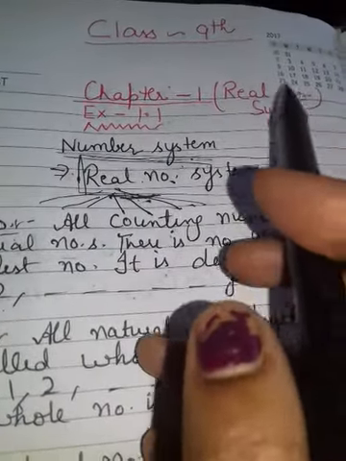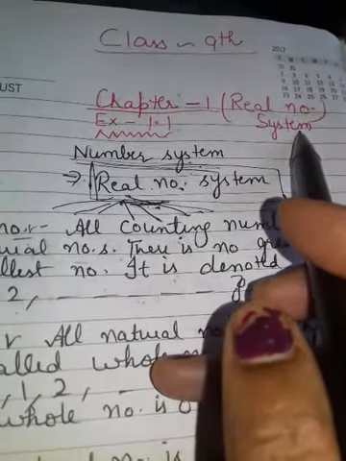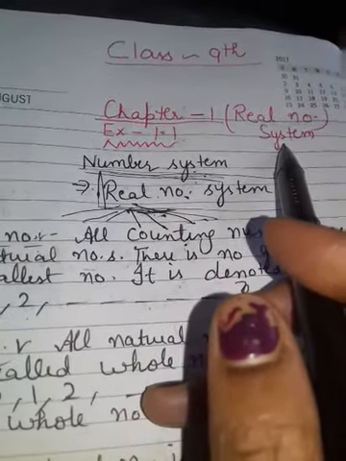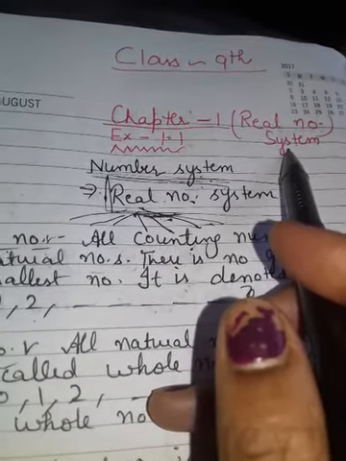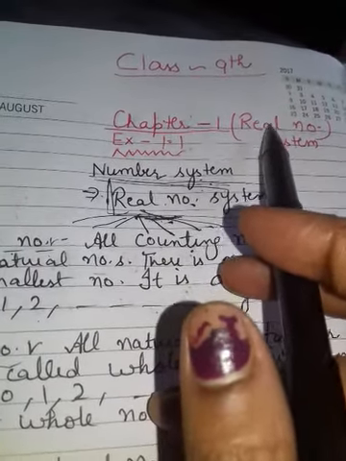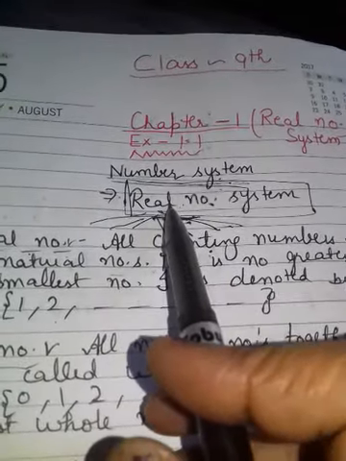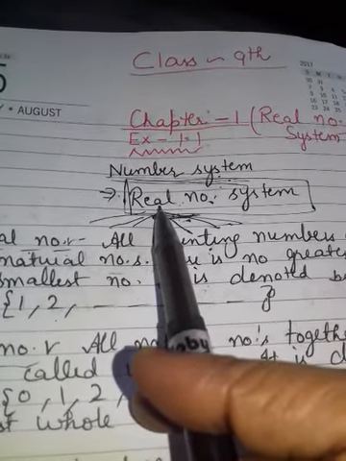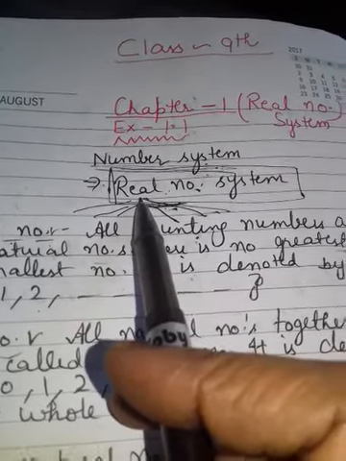Now you are thinking, the chapter name is number system, so why am I writing real number system? Because up to class 10th you are doing only the real number system. Number system is divided into two parts, real and complex, but now we are doing only the real number system. Up to 10th means real number system. Real number is divided into many kinds of numbers. Every number is real, which I will explain now.